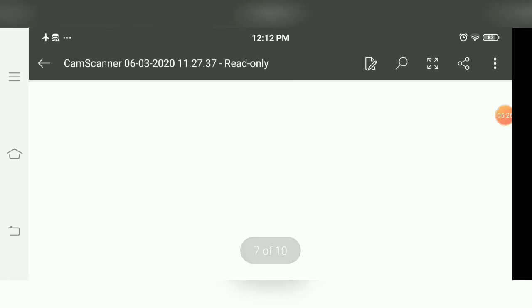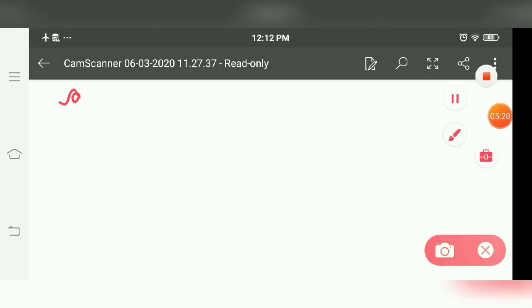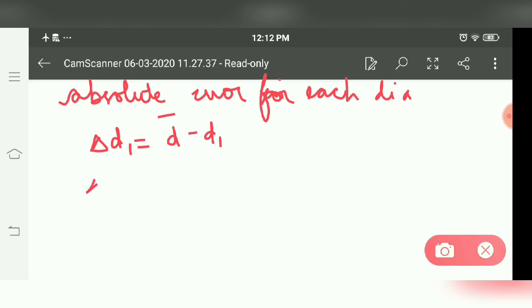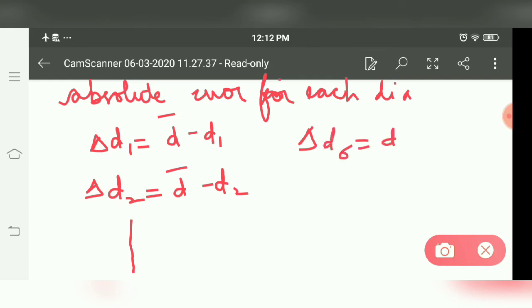Now, second point: you have to calculate the absolute error for each diameter. That means delta d1 is d bar minus d1, delta d2 is d bar minus d2, similarly d3, d4, and delta d6 will be d bar minus d6.